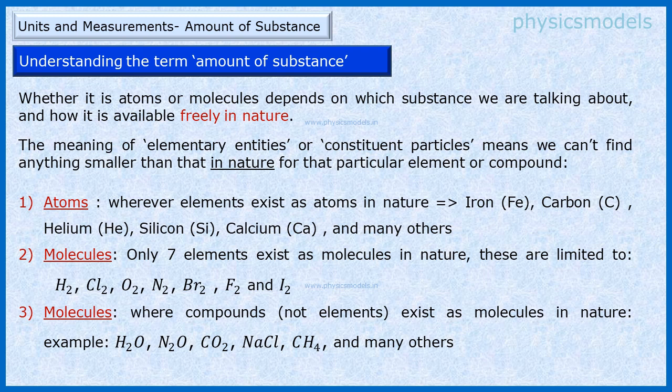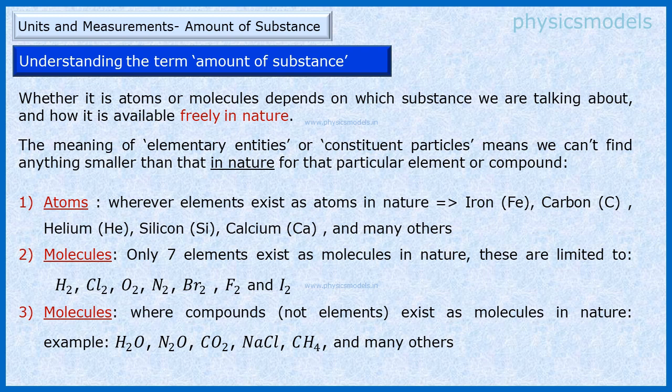Elementary entity for any substance is the basic building block of that substance as it is available freely in nature, not something which is artificially made by man. Therefore, elements which exist in nature with building blocks as atoms are iron, carbon, helium, and so on. Gases such as hydrogen, chlorine, oxygen exist in nature with their basic building block being molecules.